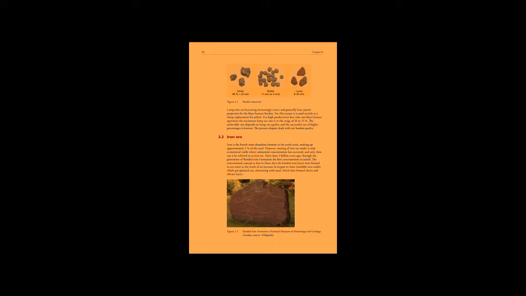Lump ores are becoming increasingly scarce and generally have poorer properties for the blast furnace burden. For this reason, it is used mainly as a cheap replacement for pellets. For high productivity, low coke rate blast furnace operation, the maximum lump ore rate is in the range of 10 to 15%. The achievable rate depends on lump ore quality, and successful use of higher percentages is known.